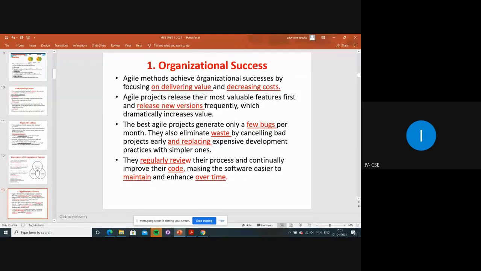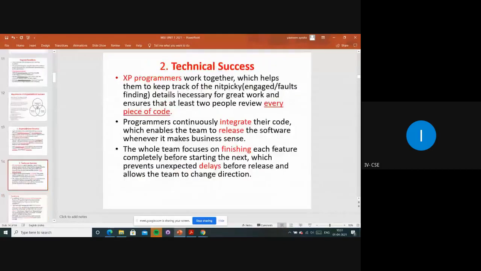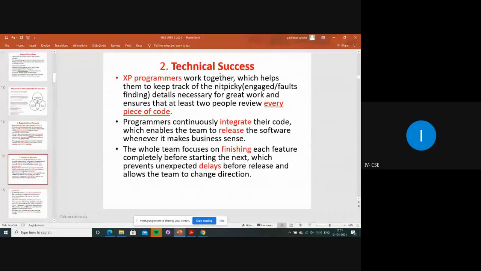That's why organizational success will be achieved like this, right? And the second one is technical success, right? Technical success means all the developers, whoever are XP programmers, extreme programmers, are working together, and they are helping to track all the faults or whatever drawbacks and bugs they are getting.